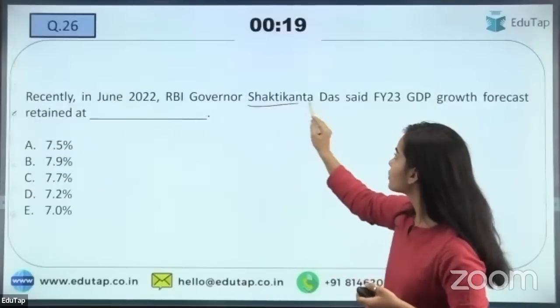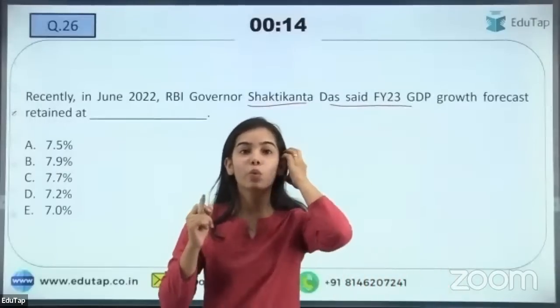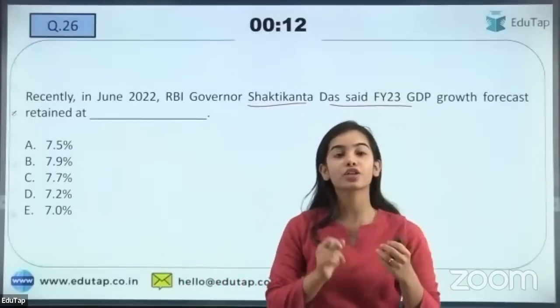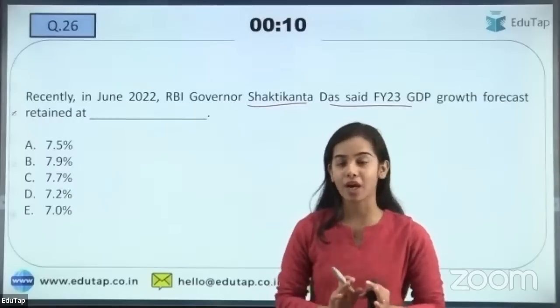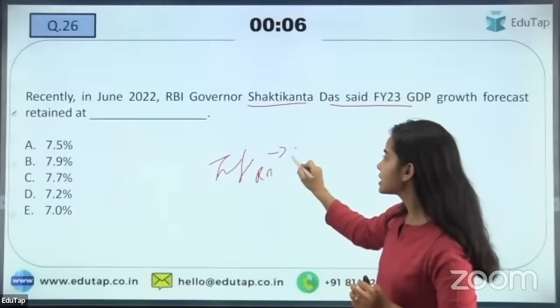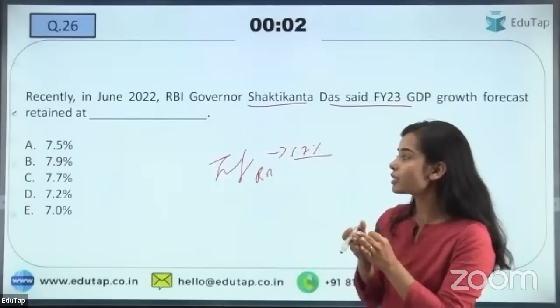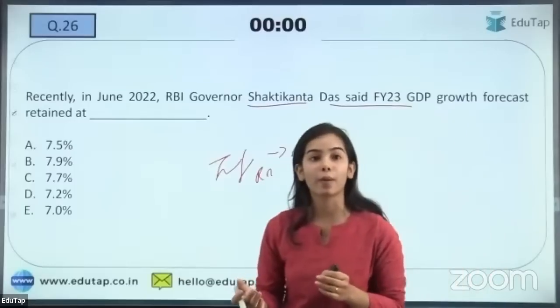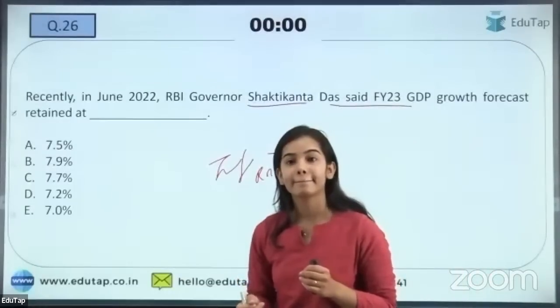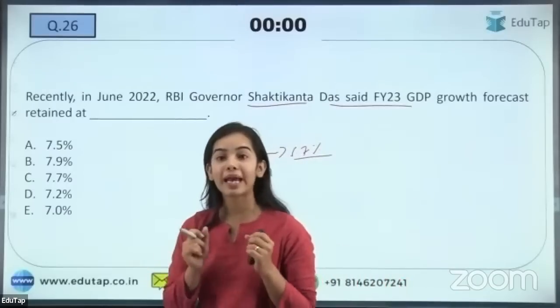In June, RBI Governor Shaktikanta Das has given the GDP growth estimation also. And what is the growth forecast for the GDP by the RBI, that you have to say. So the inflation forecast by the RBI is 6.7% for this financial year. You have to tell the GDP forecast for this year now.